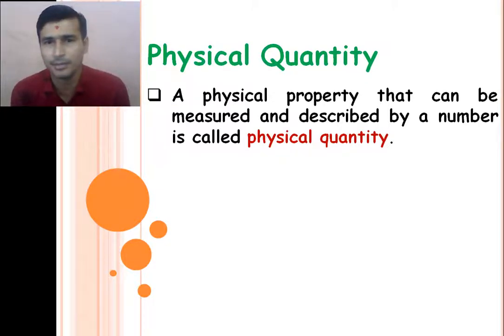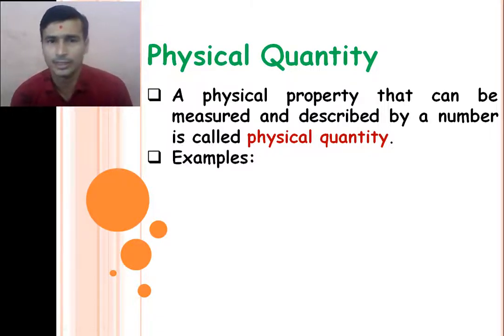We can describe a distance by a number, that is 1 meter, 10 meter, 5 meter, all those things, right? So this physical property is called a physical quantity. So a physical property of any natural phenomenon that is measured and described by a specific number is called a physical quantity, right?